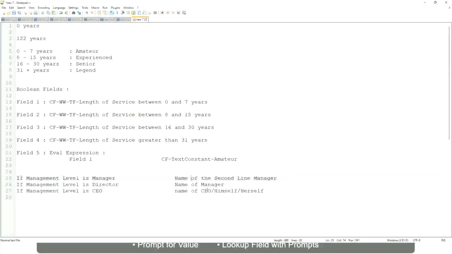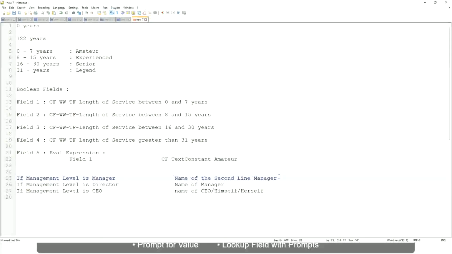Because here you have to return an instance. Here you have to do some more calculation, because you have to find out who is the second line manager, which is manager's manager, and so on. So this is not a hard-coded text that you can put. It will be dynamic depending on the worker.